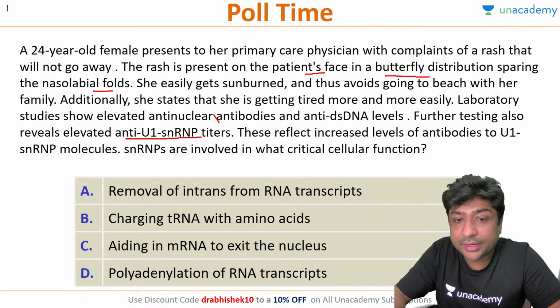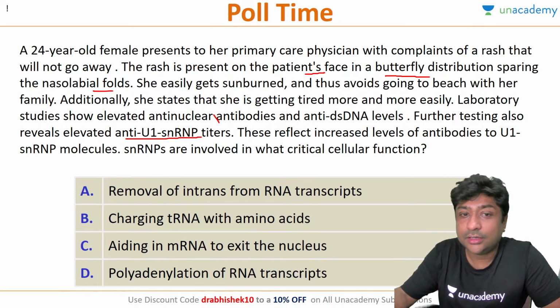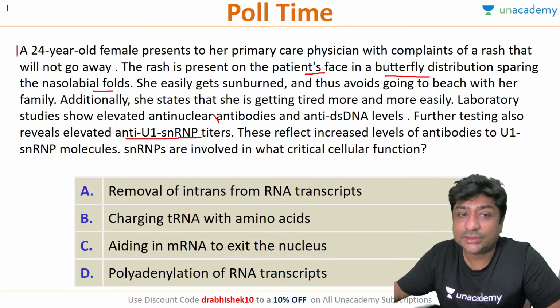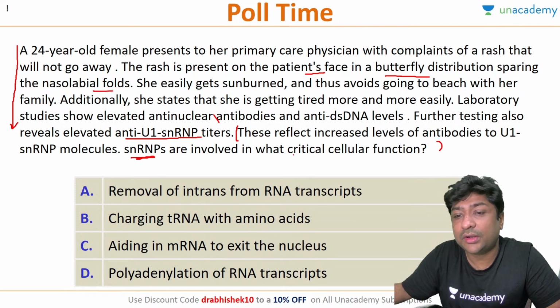So, what is the function in which these SNRPs are involved? Anyone else want to answer this question? Now again, as I told you always, whenever you are reading a clinical question, never read from the start, always read the last two lines first. You will have your answer, because here they are just asking a simple question: SNRPs are involved in what critical function?